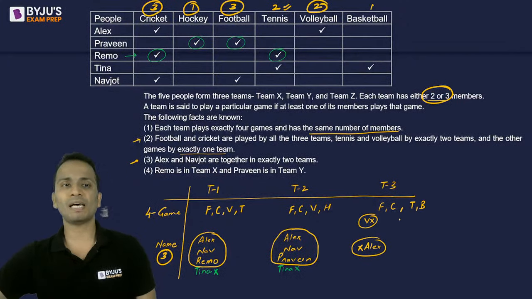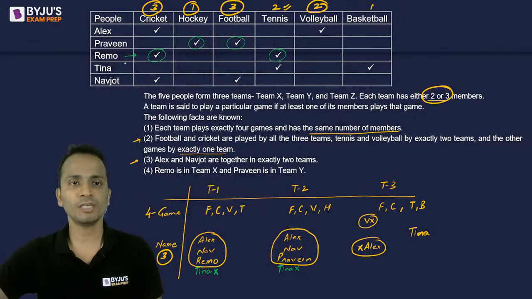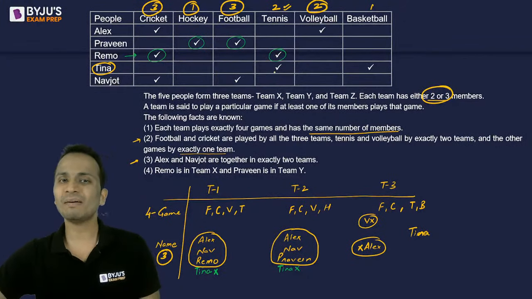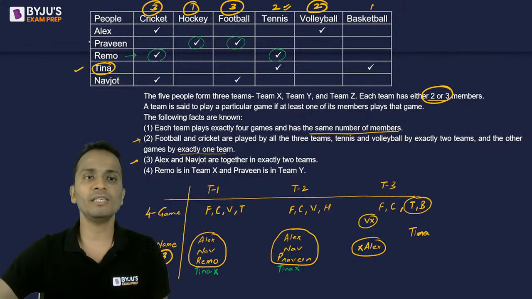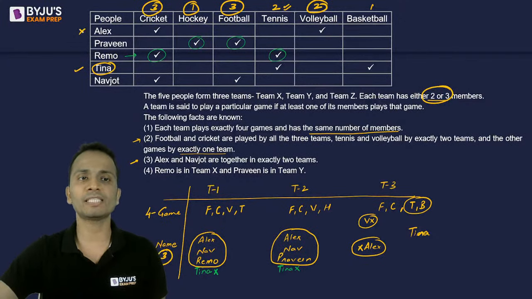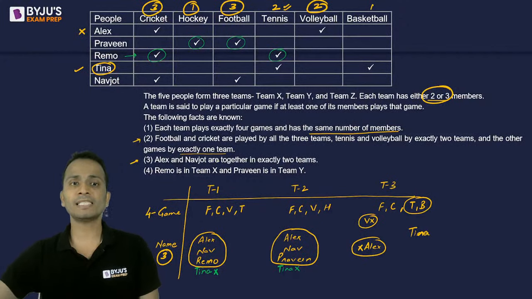Now who plays basketball? Tina plays basketball. So Tina has to be a member of team number 3. Okay, Tina will be there in team number 3. One person, Tina is gone. Tina plays tennis and basketball. So tennis and basketball is taken care by Tina, right? Alex cannot come here. So Tina is already there in team number 3. Alex cannot come. Now out of the remaining 3, I have to select 2. Now can I select Navjot?